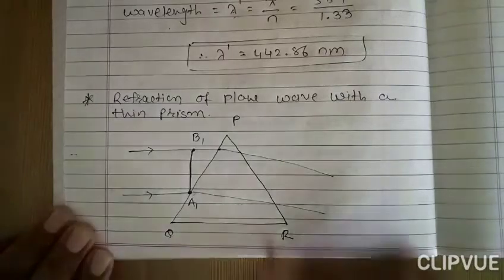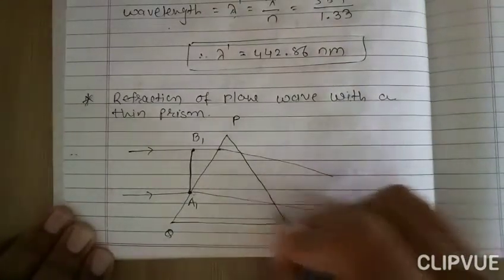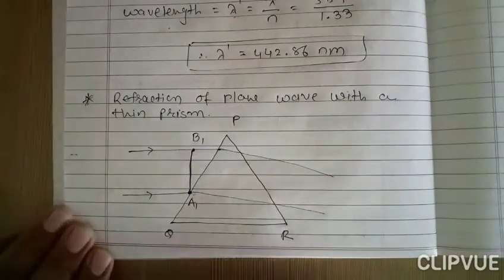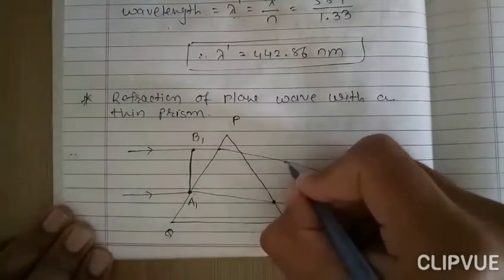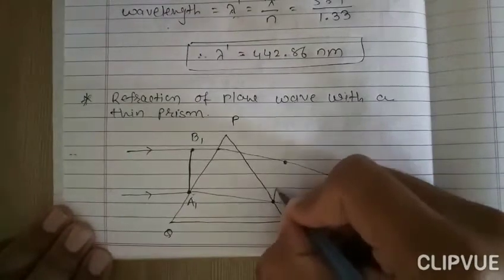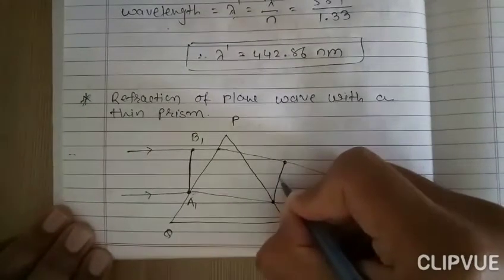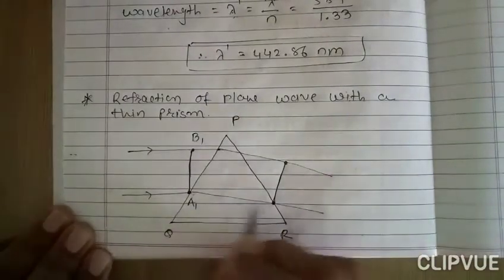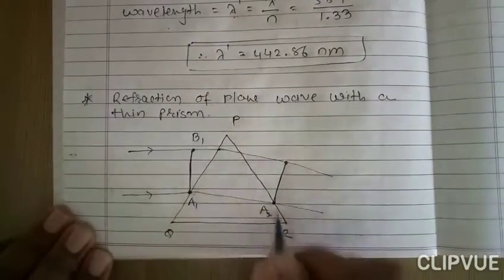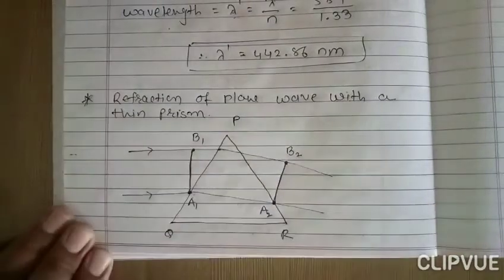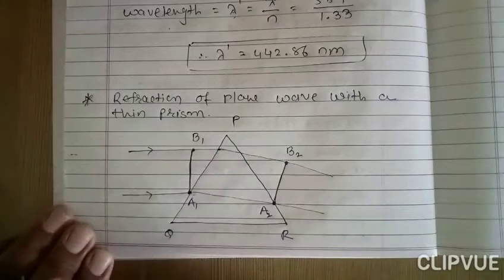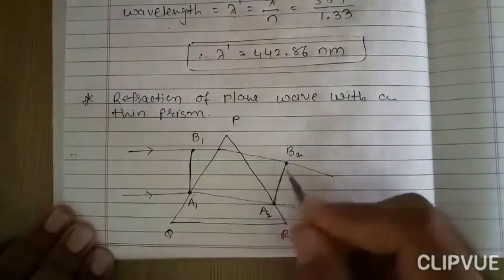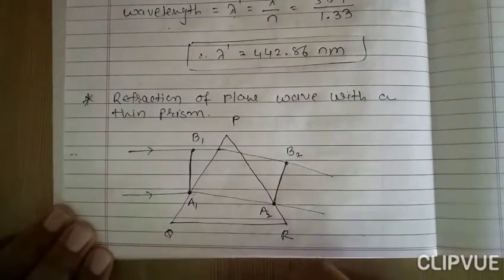Okay, so this is the refracted beam. Here consider this particle and this particle. As we connect them, this is the refracted wavefront. So here this point is A2 and this is B2, right? So A1 B1 is the incident plane wavefront and A2 B2 is the refracted plane wavefront.